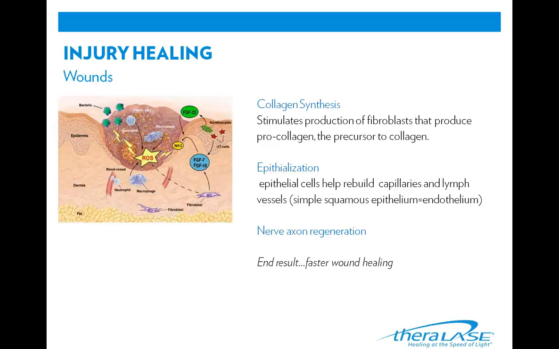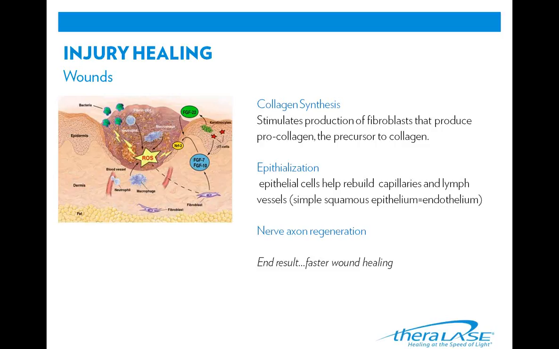This diagram shows the process of wound repair. This is an example of several effects of laser working together to heal an injured tissue. Fibroblast stimulation results in collagen for tissue repair. Epithelial cells proliferate to build walls of new capillaries and lymph vessels, and nerve cells regenerate to repair damaged peripheral